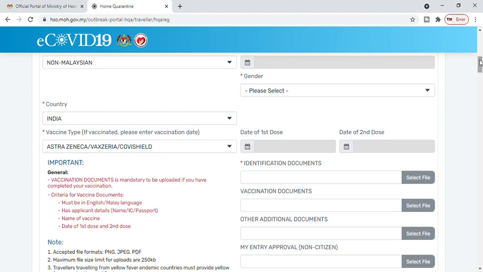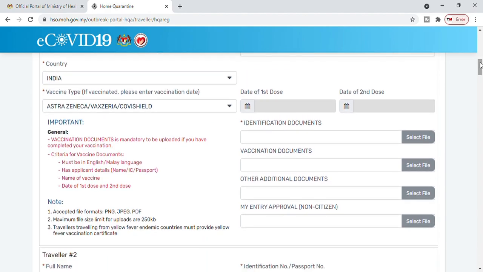After that, as we entered the identification details up there, you need to attach that file. Suppose your passport scan copy, the front and the last page. Then vaccination document, you must have a certificate if you are vaccinated. Upload that. Other additional document, whichever document you think can be supportive for your home quarantine, you can add that. There is no mandate for any specific document. And MyEntry approval, if you are a foreigner, you must have got an approval to enter Malaysia, that is DGIM approval. So you can attach that approval into it.